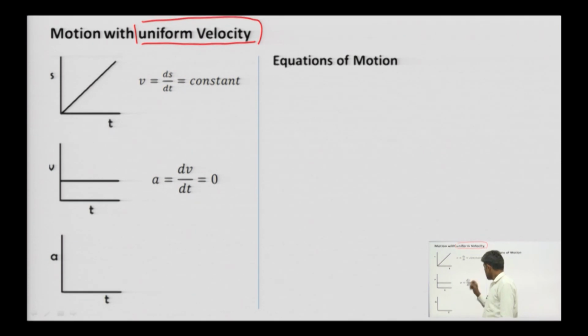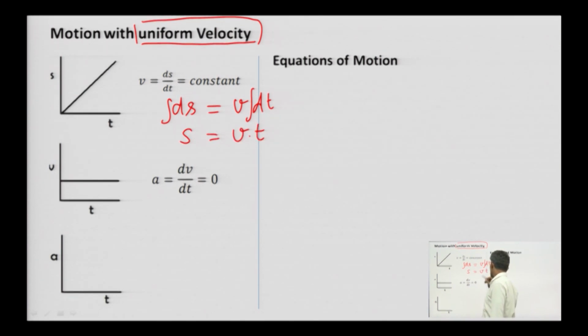Here a is equal to 0, so dv equals 0, which does not give anything. So here v is equal to ds by dt. So ds is v into dt. Integrating this, since v is constant, take it outside the integral. So s is equal to v into t.